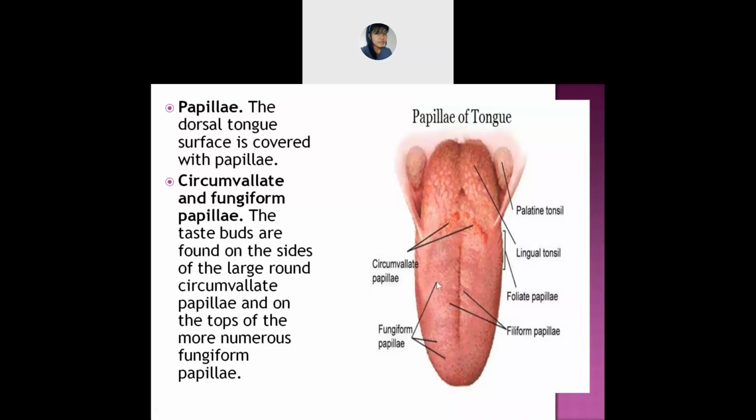From the picture itself you can see. So these are the taste buds found on the sides of the large round circumvallate and the top of the most fungiform papilla. Means they are found in large number. Circumvallate is here and the fungiform is here.